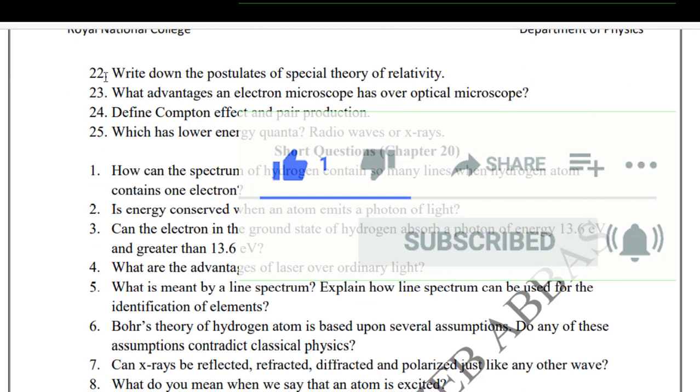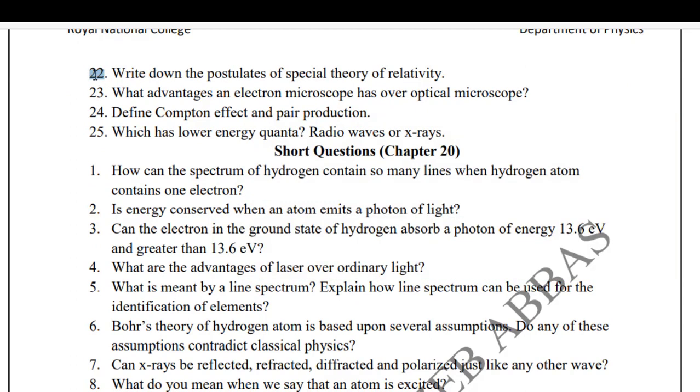22. Write down the postulates of the special theory of relativity. 23. What advantages does an electron microscope have over an optical microscope? 24. Define Compton effect and pair production. 25. Which has lower energy quanta, radio waves or X-rays?